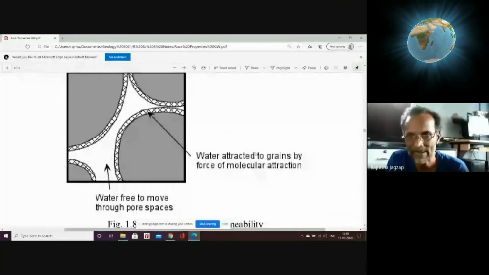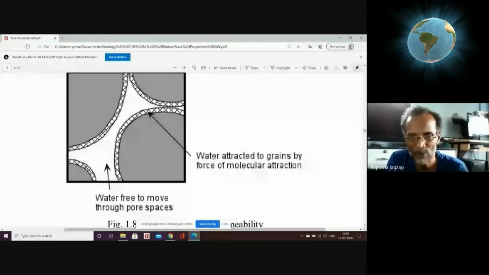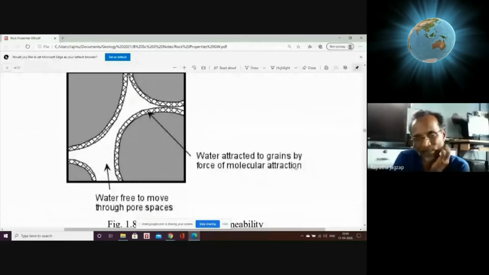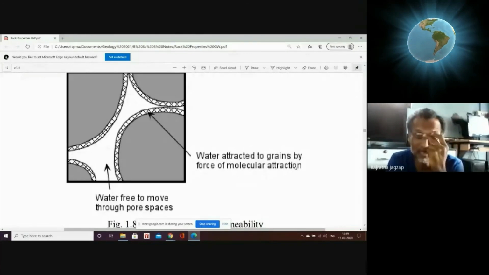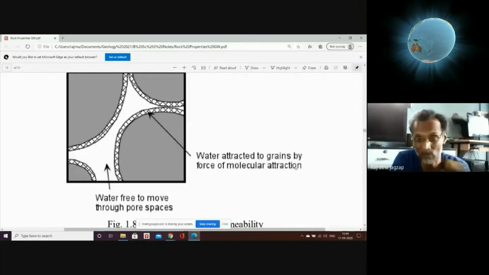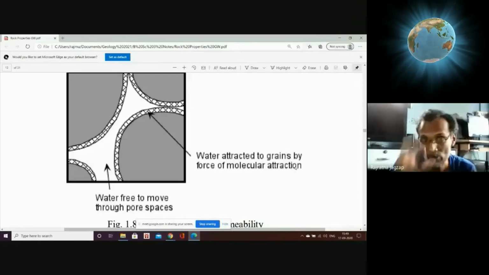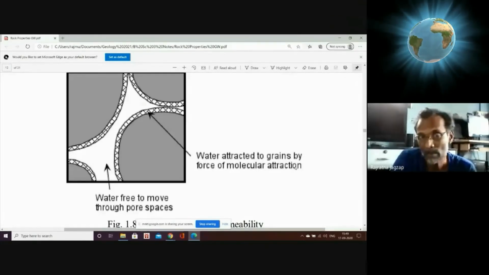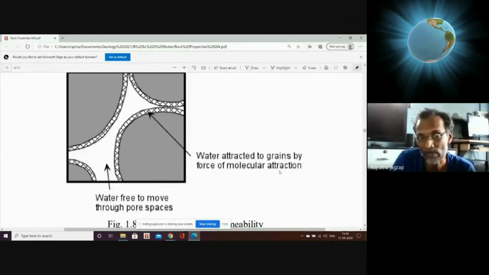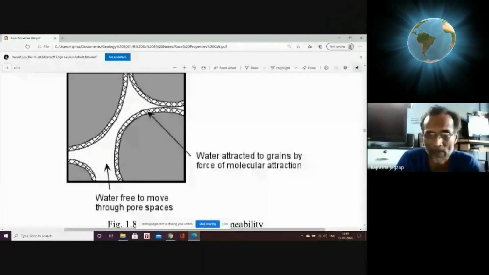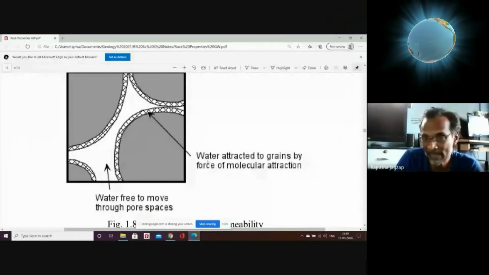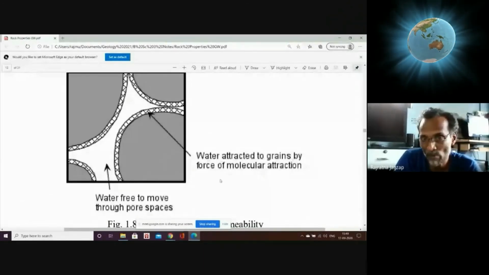This is water. Water is attracted to grains by the force of molecular attraction. There is some ionic exchange, a little bit, meaning the ions are causing the attraction. So there is some electrostatic force of this particle which is holding the water molecules. So water is attracted to grains by the force of molecular attraction.